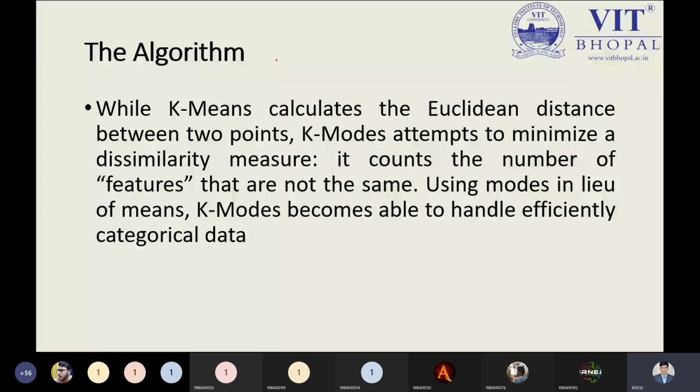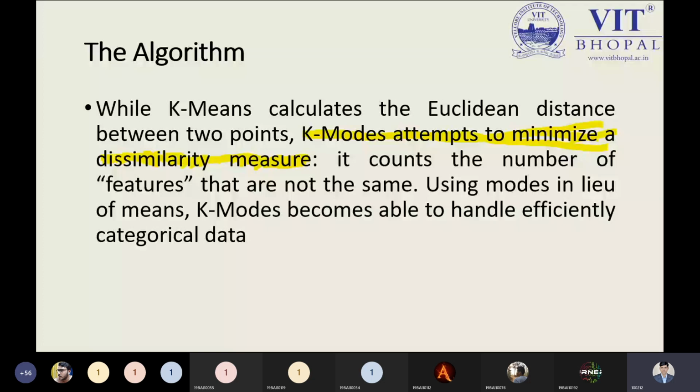While K-means calculates the Euclidean distance between two data points, that is the point you need to keep in mind, and that is the beauty of K-means. But in the case of K-modes, it attempts to minimize the dissimilarity measure. That is the highlighted point you are required to understand. K-modes attempts to minimize the dissimilarity features. That is the point you need to keep in mind while learning K-modes.